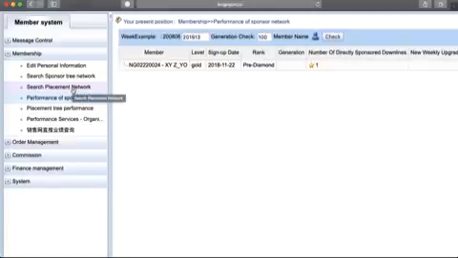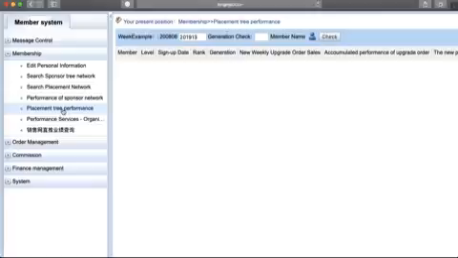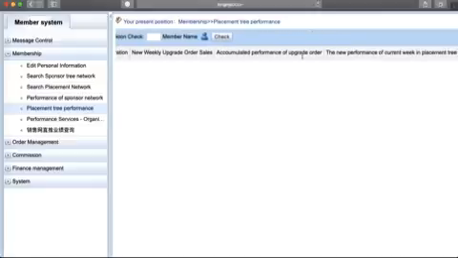Search placement network. Here you just want to look at what has happened in your placement network. See, it's very different from placement tree performance. There we saw all the works: upgrade this week, upgrade last week, repeat order. But here you can see generation, new weekly upgrade order, accumulated performance of upgrade order. You see all of that.